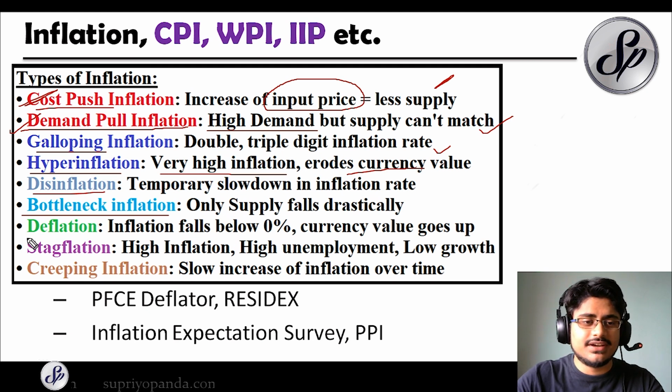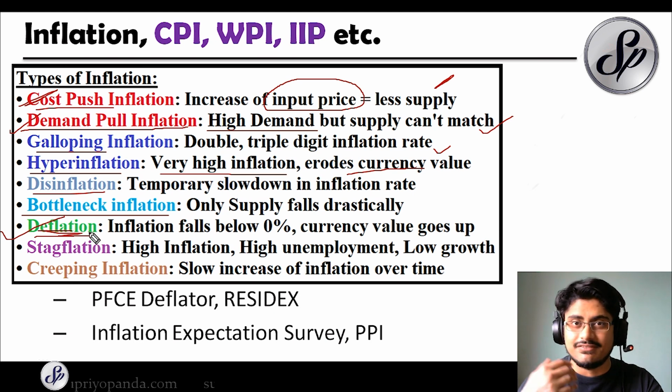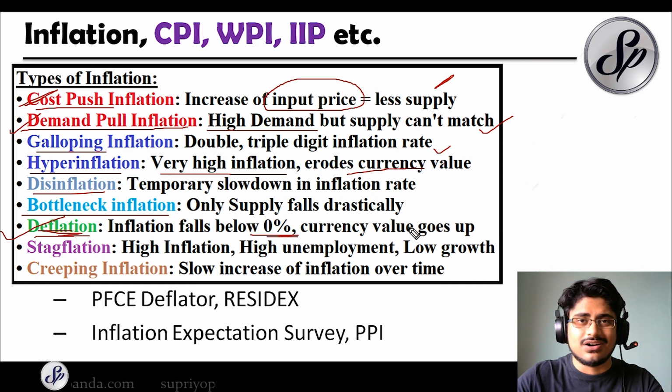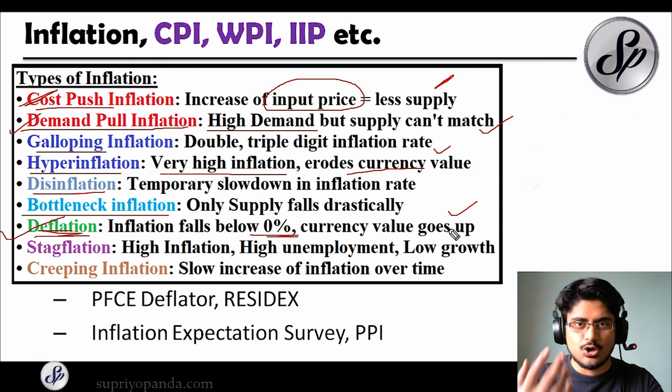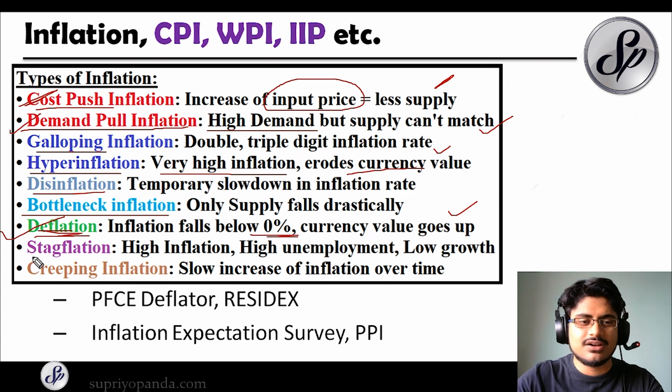And then you have something very important called deflation. This is also something that is a concern in many developed countries because the inflation can fall below 0% and the currency value goes up. So this is actually happening when you do not have enough money in the economy and your money supply is actually reducing. So each and every unit of money that you have becomes much more valuable, and it's not seen much in the emerging markets, in the developing countries, but mostly in the advanced economies it can happen. And then you have the stagflation.